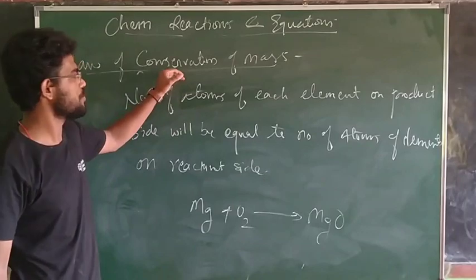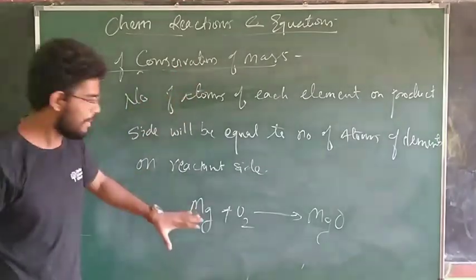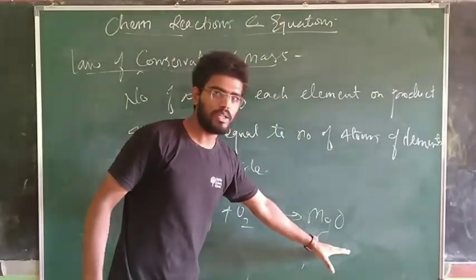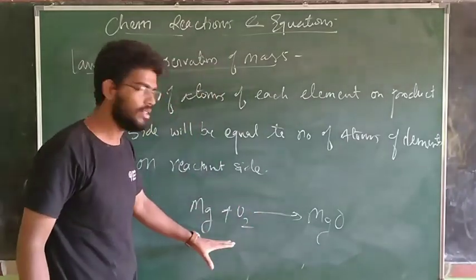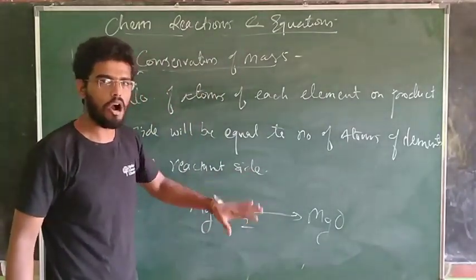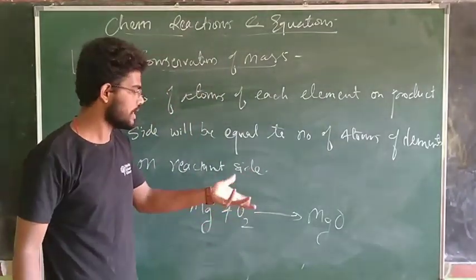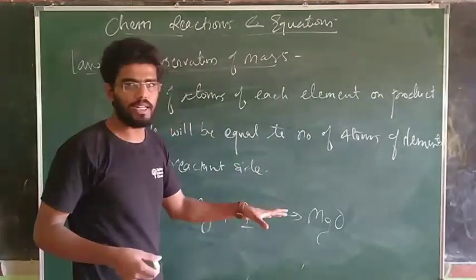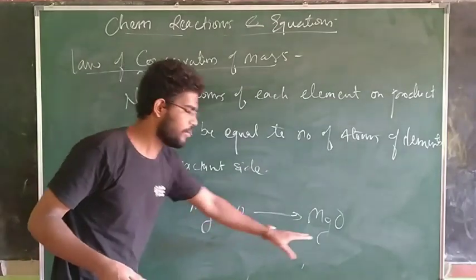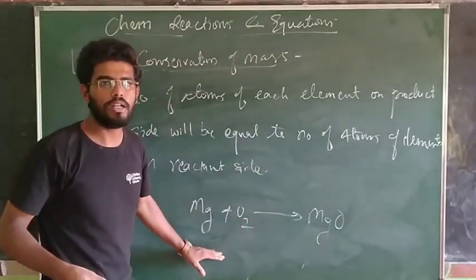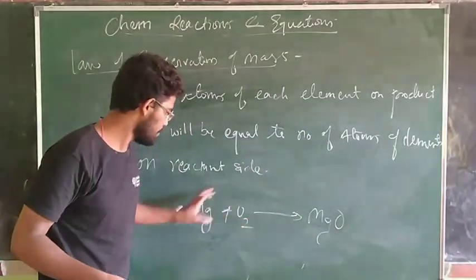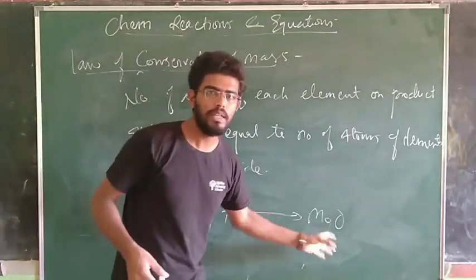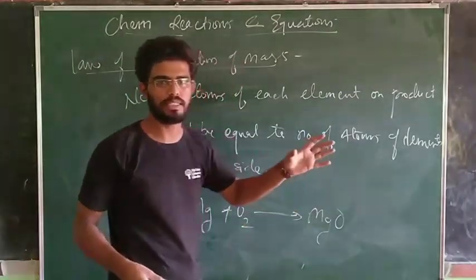According to the law of conservation of mass, the mass of all the elements on the product side will be equal to the mass of all the elements on the reactant side. Or we may represent it as the number of atoms of all the elements on the product side will be equal to that on the reactant side. मतलब जितने number of element इस साइड है उतने number of element इस साइड में होने चाहिए. That is how we can simply define this.